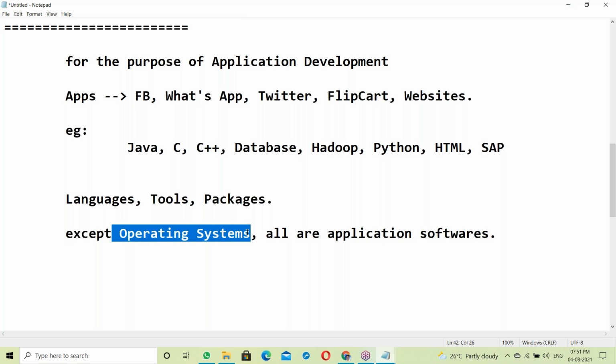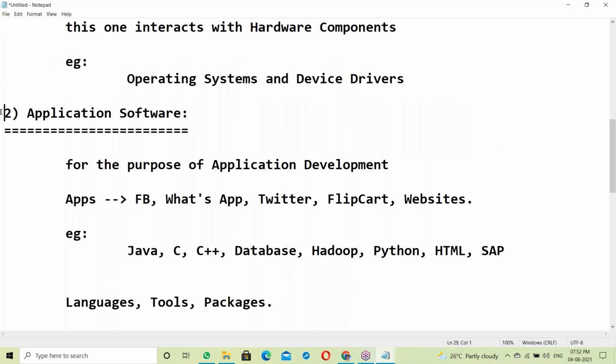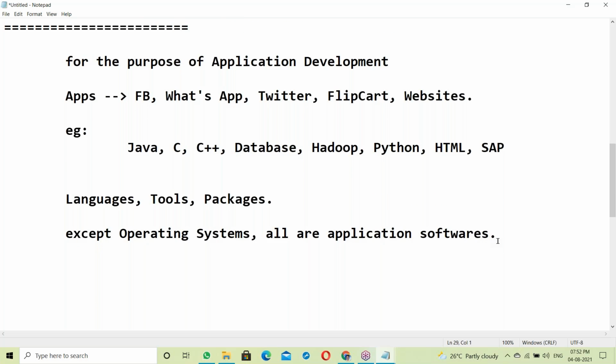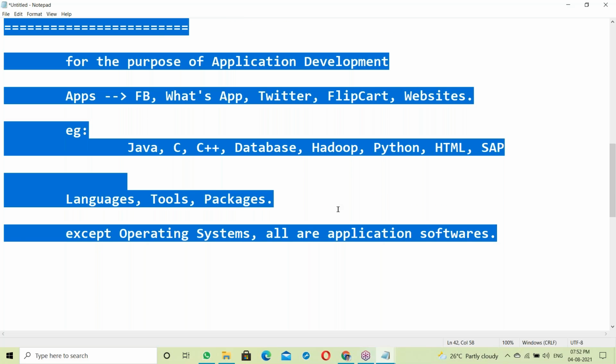Operating systems like Windows, Linux, Unix. Except these operating systems, all are application softwares. Simple. So Java comes under application software. Our part is application software.